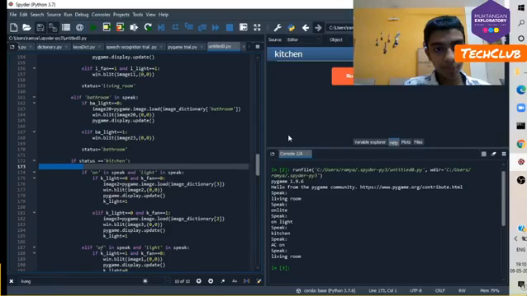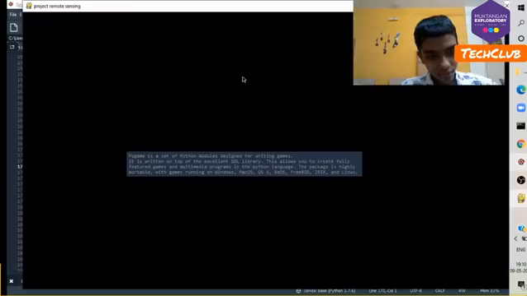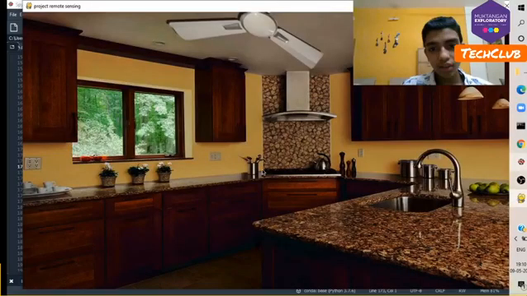You have to press C to listen. Kitchen. As you can see, it is showing us that we are in the kitchen. And now if we say fan on, light on, or whatever, then it should turn on the fan and the light. This is just the image version of this program. It could be done with proper hardware also, but we cannot access it, so we are not doing it.